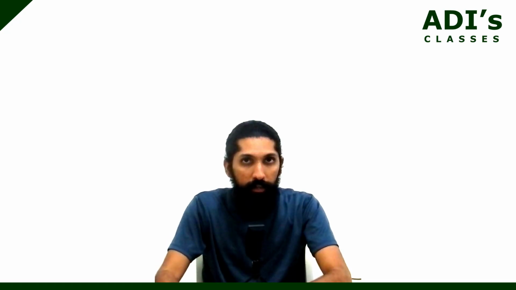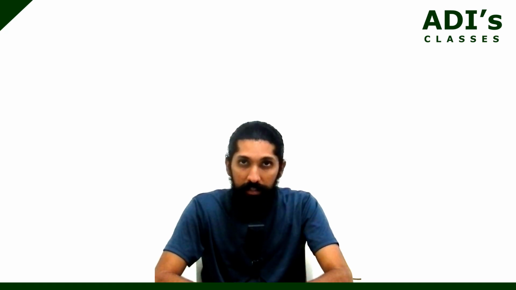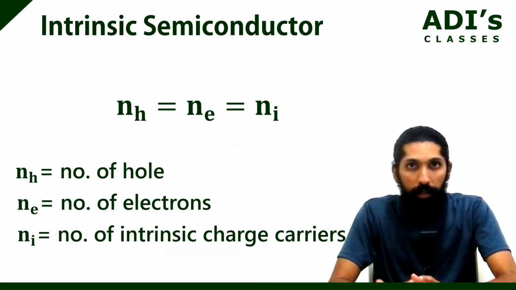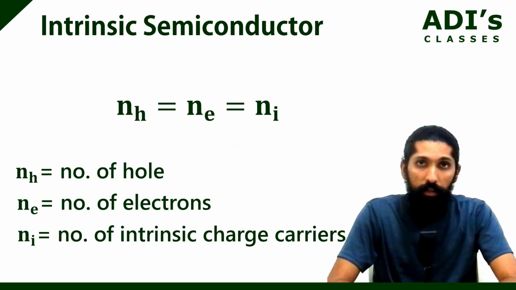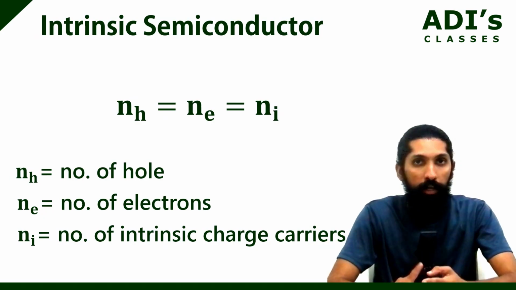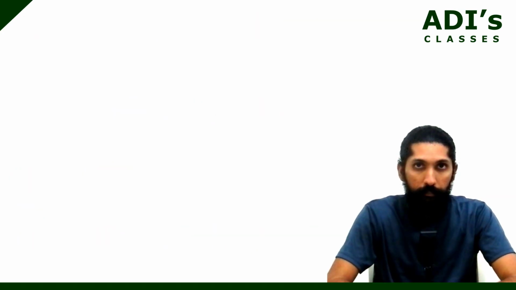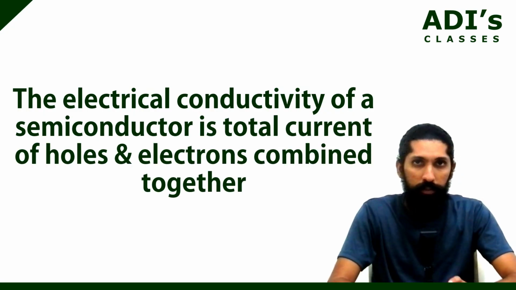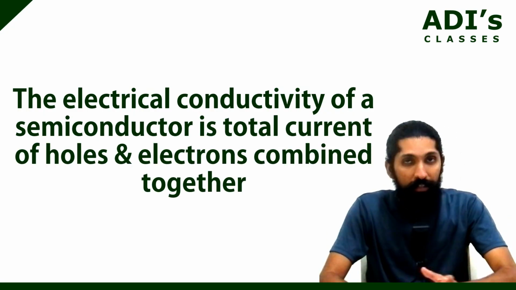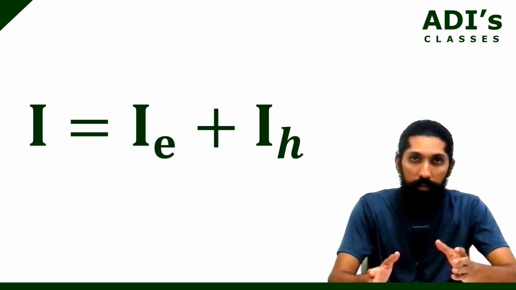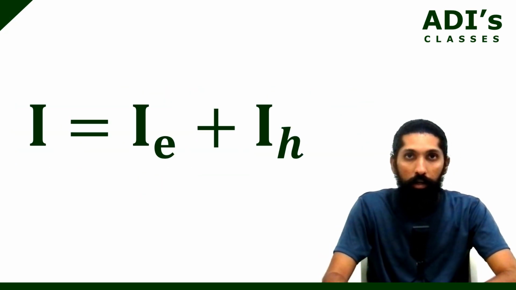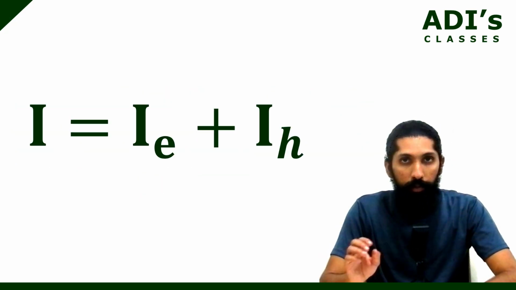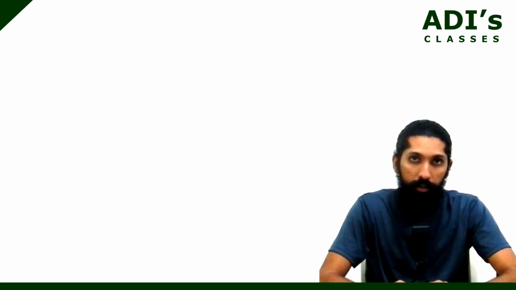Now, when it comes to electrical conductivity in an intrinsic semiconductor, the number of charge carriers, that is the electrons and holes, are one and the same. So, the total current in a semiconductor has to be the sum of the electron current and the hole current. Mathematically, I is equal to IE plus IH, or IH plus IE, both are one and the same. For an intrinsic semiconductor, since the number of holes and electrons are equal, the net current is going to be very, very small. It's a very low current.